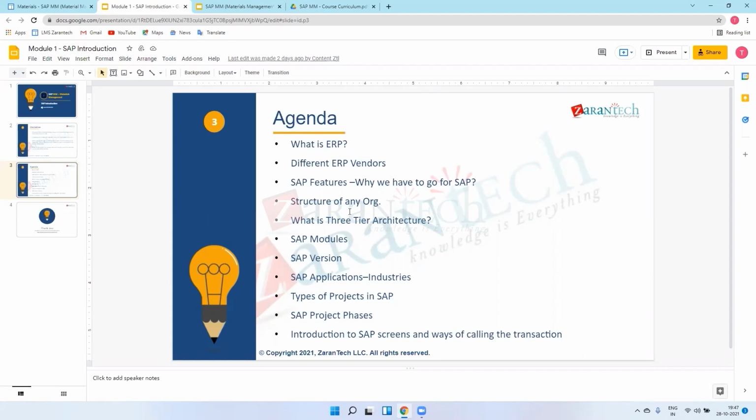Sure. Now if you go for the organization structure, this is a somewhat known concept. There is a manager, a senior manager; this is an organization structure. Likewise, in product industries we have storage locations, a plant, then a company.